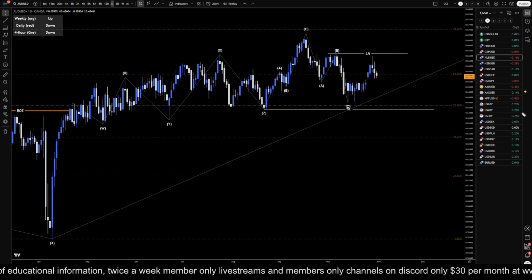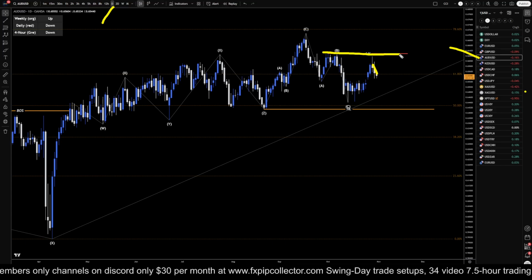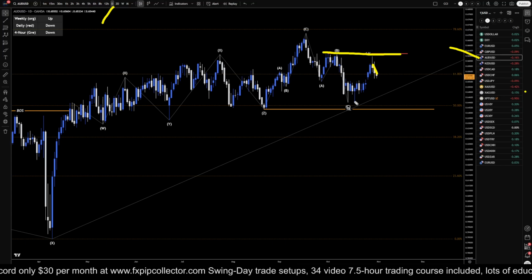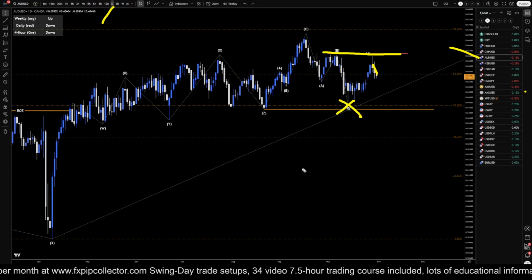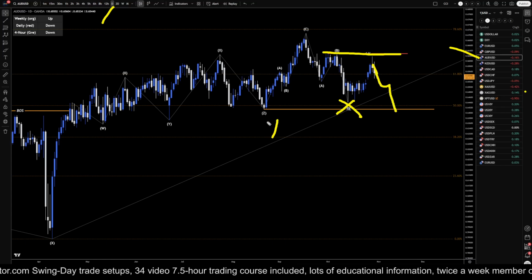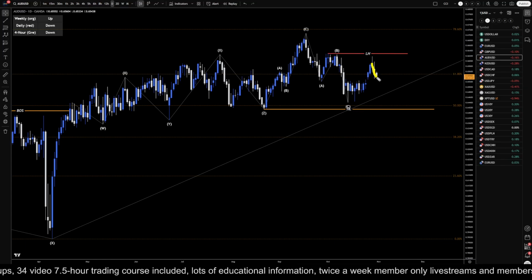Today is Friday, October 31st, and this is my analysis for the Aussie US dollar. We're starting on the daily time frame. So the Aussie dollar did turn down pretty decent, and the fact that it didn't make a break of structure to the upside is a little bit of a red flag. This may actually end up being a failed ABC correction. If it is a failed ABC correction, this possibly could go all the way down and give us this bigger break of structure to the downside. But for now, I am definitely looking at this move down as possibly a pullback to this last move up.